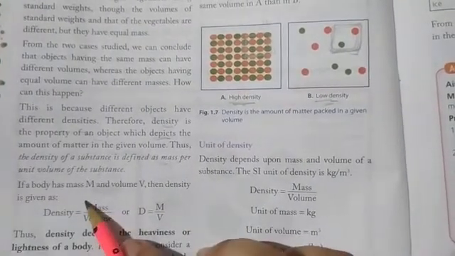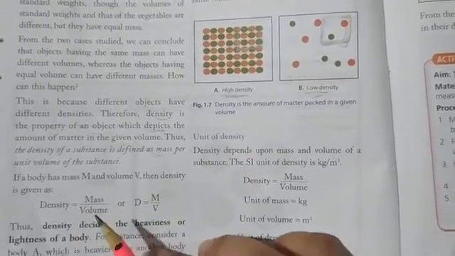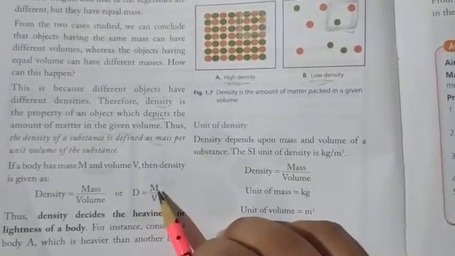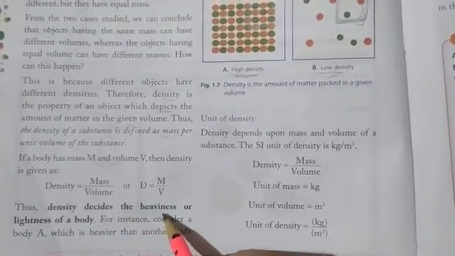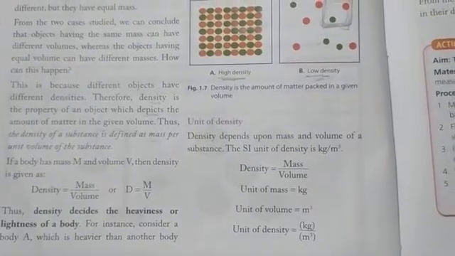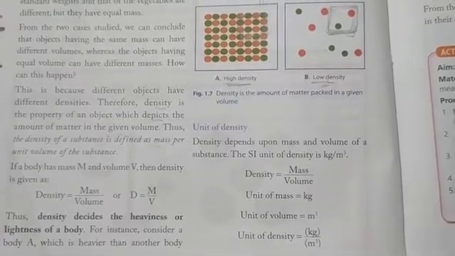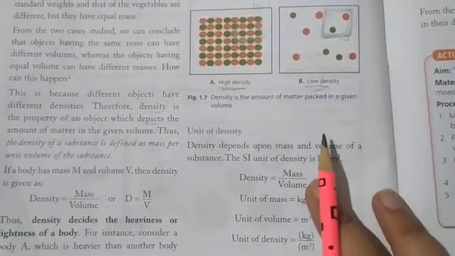For example, if any body is having mass M and volume V, then density will be equal to mass per unit volume, or it can be written in symbolic form that D is equal to M over V. And we can see that density decides the heaviness or lightness of the bodies. For objects having equal volumes, the more the mass of an object, the denser the object is.